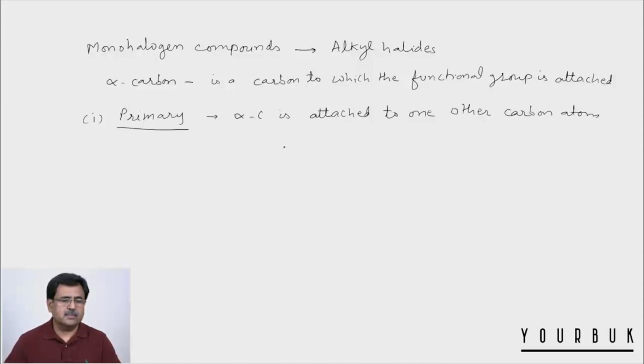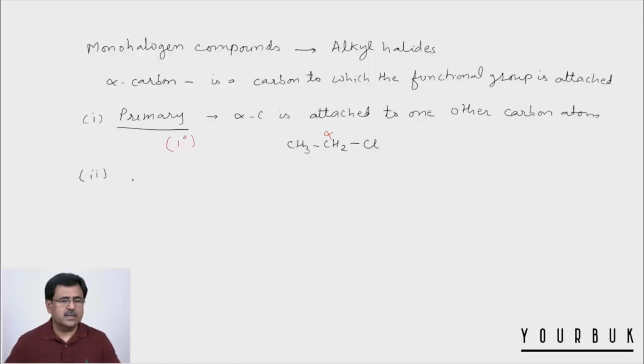For example, this CH3, CH2 and Cl. Now, this carbon is called alpha carbon and is attached to only one other carbon atom. This is called primary. And for primary alkyl halide, we also use the symbol 1 degree. So, this is also called 1 degree alkyl halide.